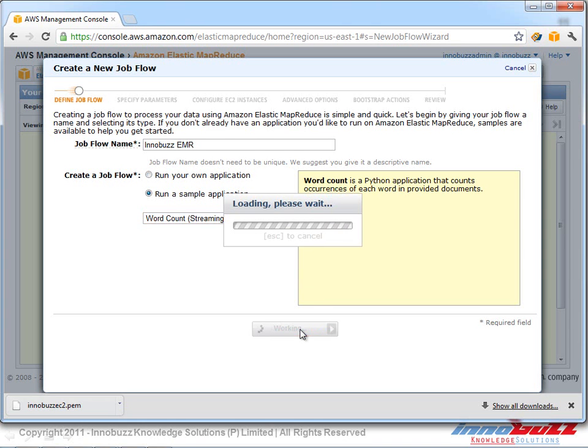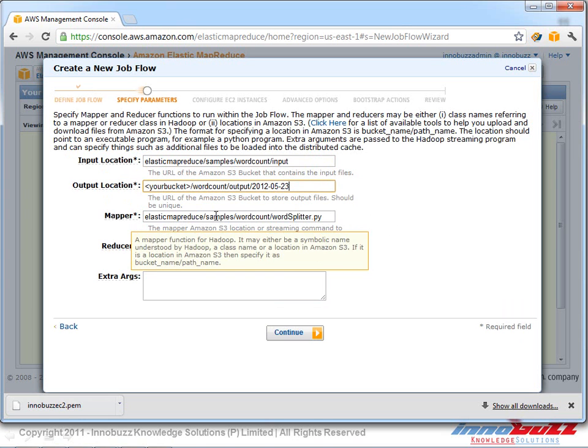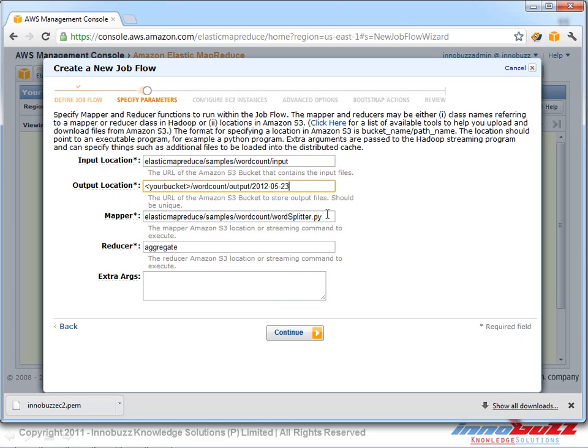So we click continue. So here, this is what we are talking about. The input location, that means the input file, and the output location, where to keep the output after processing the data, and the mapper, which says what is the process which has to be done with the input data, and the reducer, let's keep it as the reducer, which is an aggregator, which is what exactly it does in the process in Elastic MapReduce.